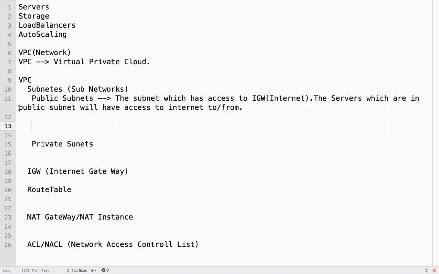So the servers which are in public subnet can be accessed from the internet.